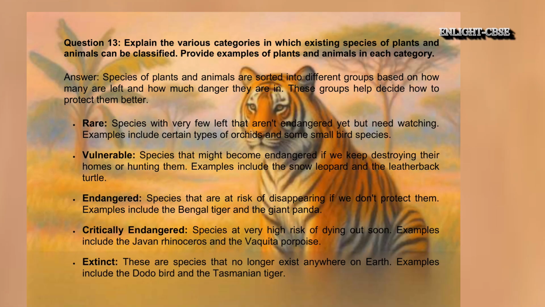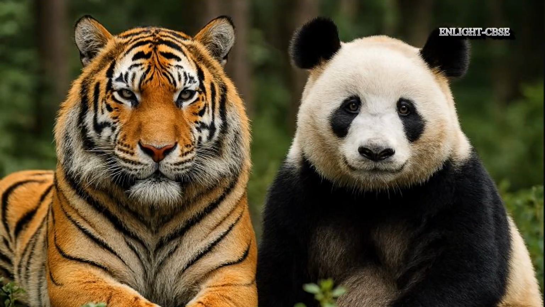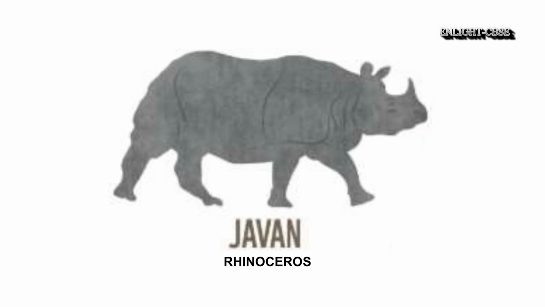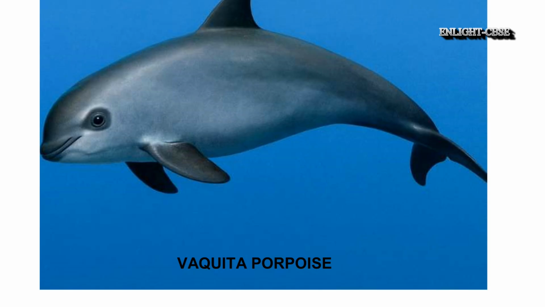Endangered. Species that are at risk of disappearing if we don't protect them. Examples include the Bengal tiger and the giant panda. Critically endangered, species at very high risk of dying out soon. Examples include the Javan rhinoceros and the vaquita porpoise.